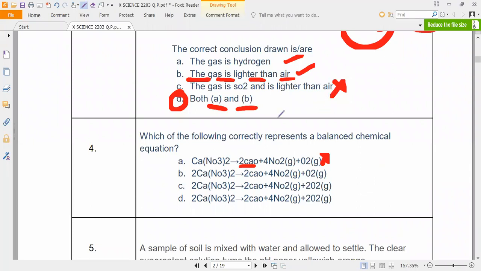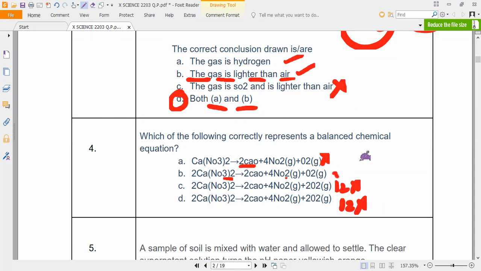Let us check oxygen only. How many oxygens are there? 3 2s are 6, 6 2s are 12. 12 oxygens are there. So if you are having 12 oxygens, your answer is correct. Now let us check: 2 oxygens plus 4 2s are 8, 10, 10 plus 2, 12. Here 12 is there, so it is wrong. Here also 12 is there. It is wrong.